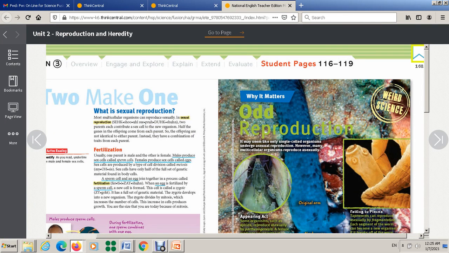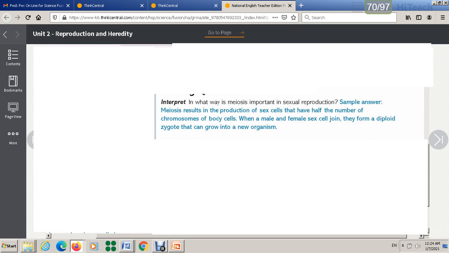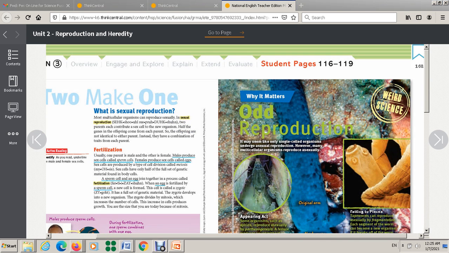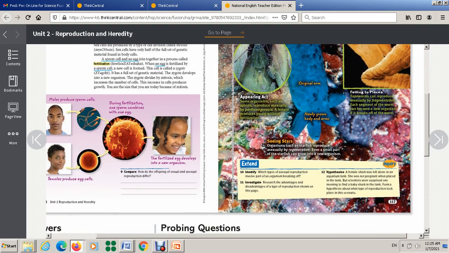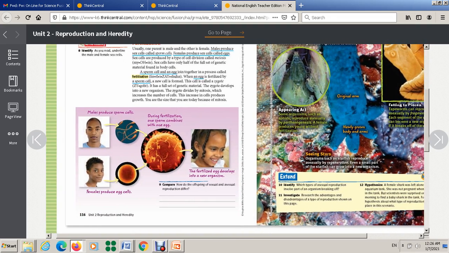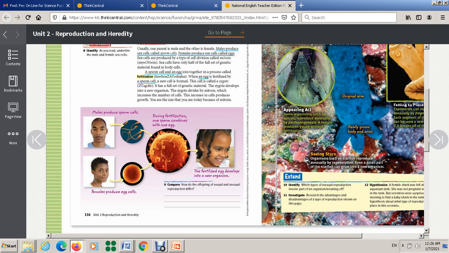Okay, look at this question. Write the answer in your notebook, and the question. I'm going to show you now. There is a question in your book on page 116. I'm going to show you the picture and the question. Look at this one here. Males produce sperm cells, females produce egg cells. During fertilization, one sperm combines with one egg. The fertilized egg develops into a new organism.